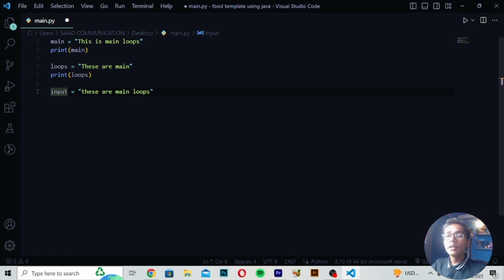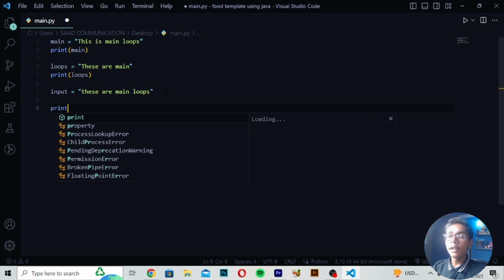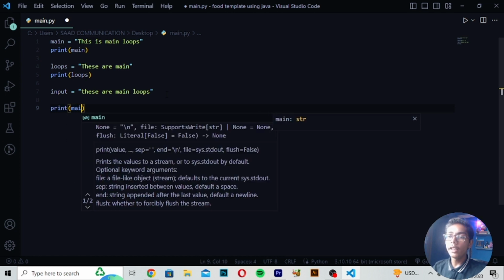Then when you run this, it will automatically print the text you have written in the brackets. So like this you can use DSA. There are many other ways in which you can use main loops here. For using main loops you can also directly write the print tag, and in the print tag you can directly write main loops.